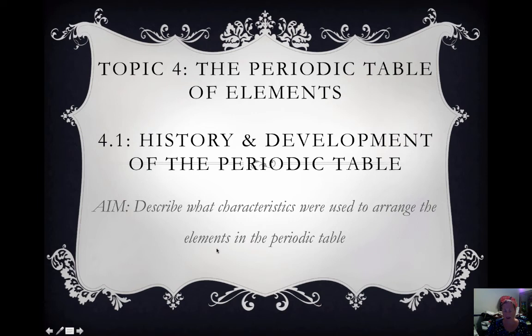Hello, welcome back. This is our new topic, topic 4, the periodic table of elements. This is section 4.1, the history and development of the periodic table. Our aim for today is to describe what characteristics were used to arrange the elements in the periodic table.